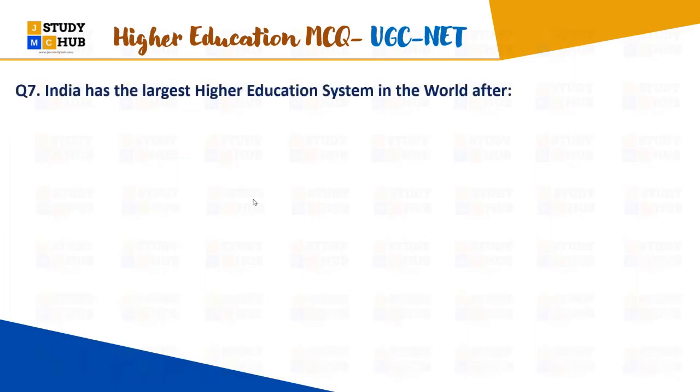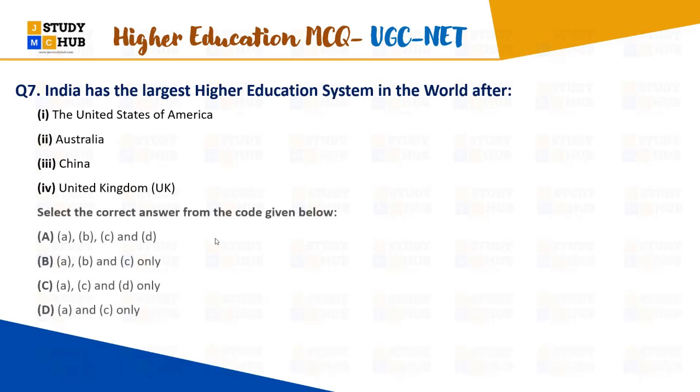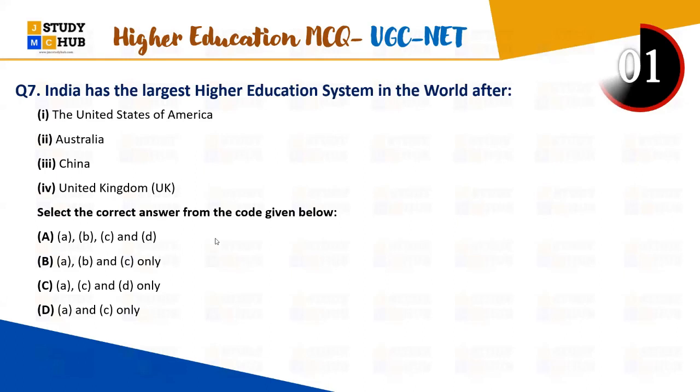India has the largest higher education system in the world after. Option A is United States of America. Option B, Australia. Option C, China. Option D, United Kingdom. Everybody look at the options and tell which one is the appropriate answer. Please give it. India has the largest higher education system. Look at the question please and answer. ठीक है, जल्दी से बताएंगे what is the right answer here.